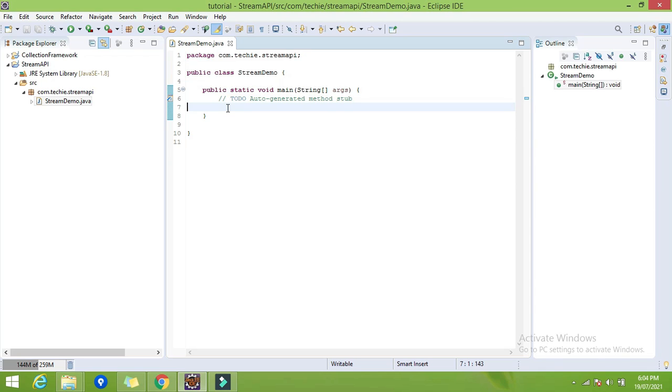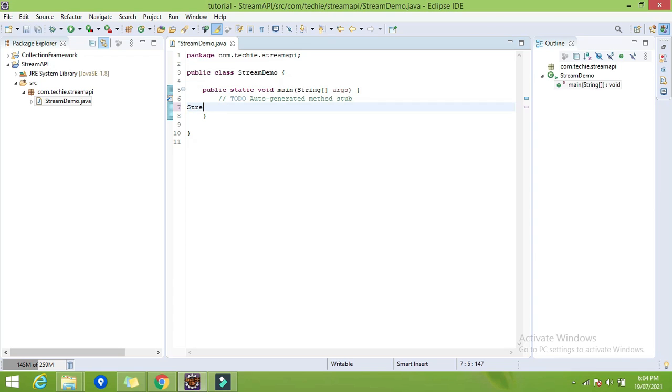In stream we have the method called map, by which we can directly create the square of each element, meaning we can transform each and every element to a new value. Or if we have hundreds of elements and I want some of them, we have minimum, max, first. These are some of the functions already available in the stream API.